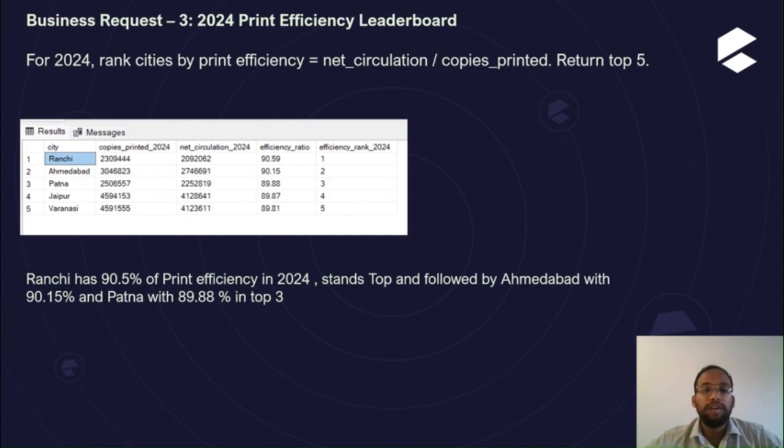Coming to business request 3, we need to find the print efficiency leaderboard for 2024. The print efficiency is found by the ratio of net circulation to copies printed. From this report, we can clearly see that Ranchi has the highest print efficiency ratio of 90.59, followed by Ahmedabad, Patna, Jaipur, and Varanasi.